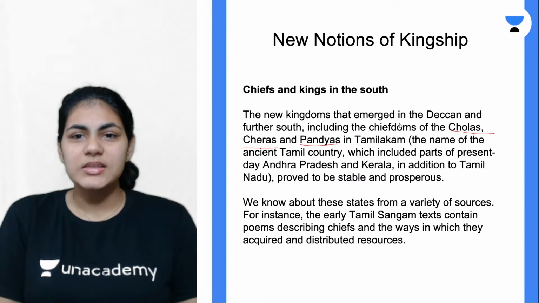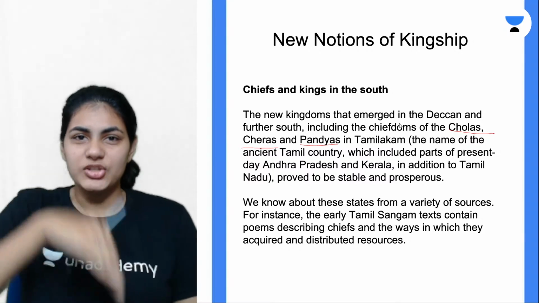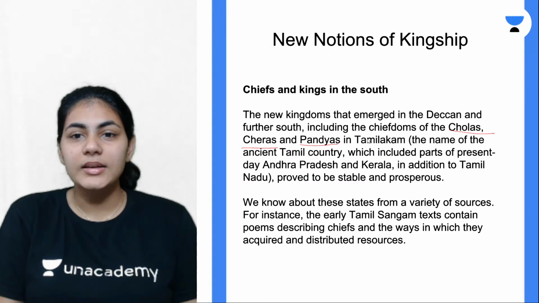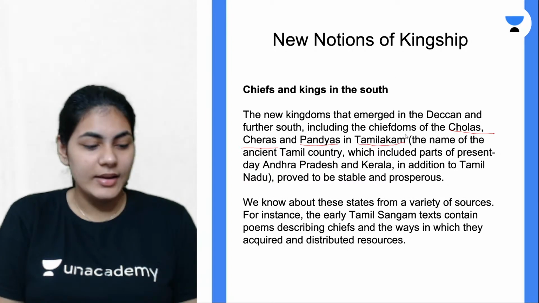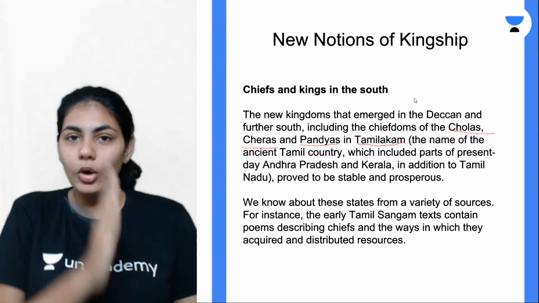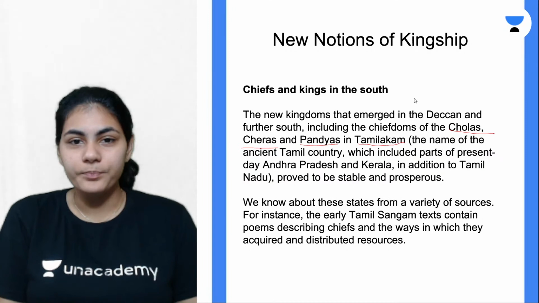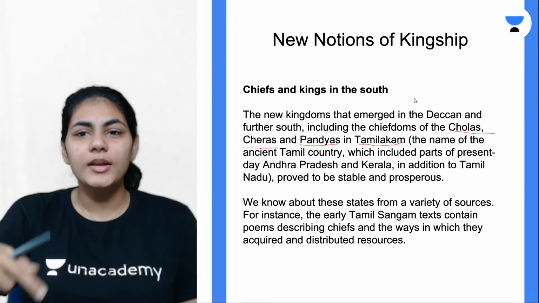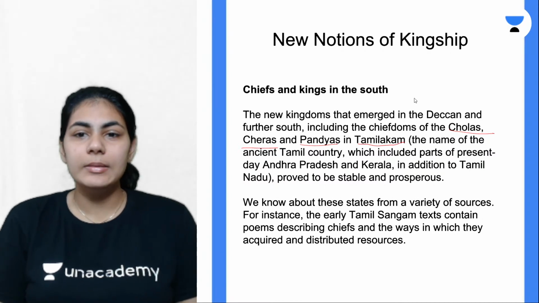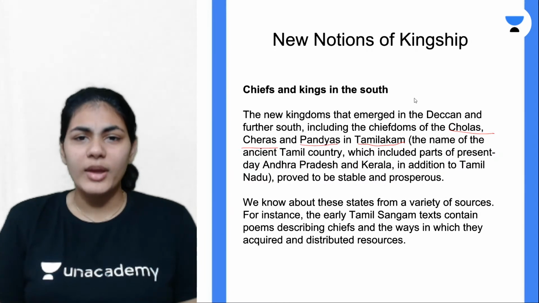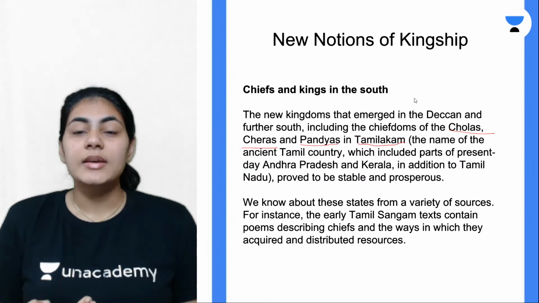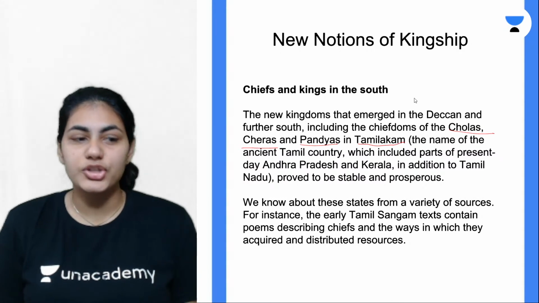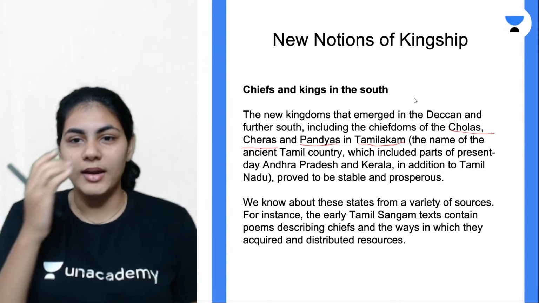But back in those days, all of these, Andhra Pradesh, Tamil Nadu, Kerala, were together called the Tamilakam, right? The spelling is here. So the whole of the landmass is together called Tamilakam, and within this Tamilakam land, these three kingdoms used to rule: Cholas, Cheras, and Pandyas. In fact, they were very, very powerful kingdoms. They were very stable, they were economically progressing, with all this prosperity in terms of trade and agriculture, right? So they were stable enough, they were going good.